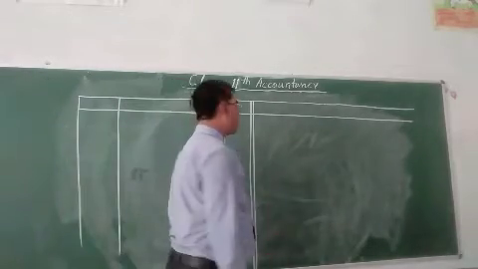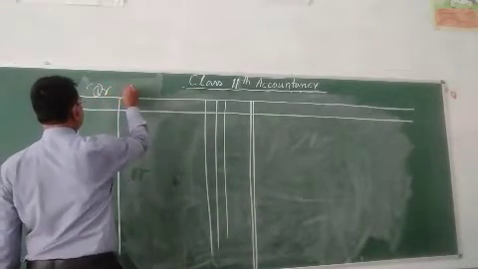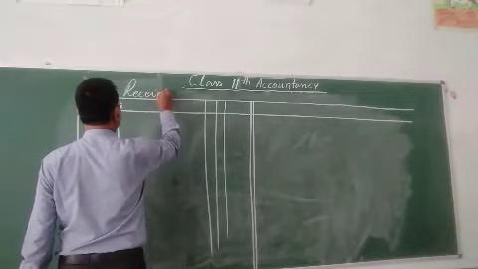You can see, on the debit side you can call it receipts.